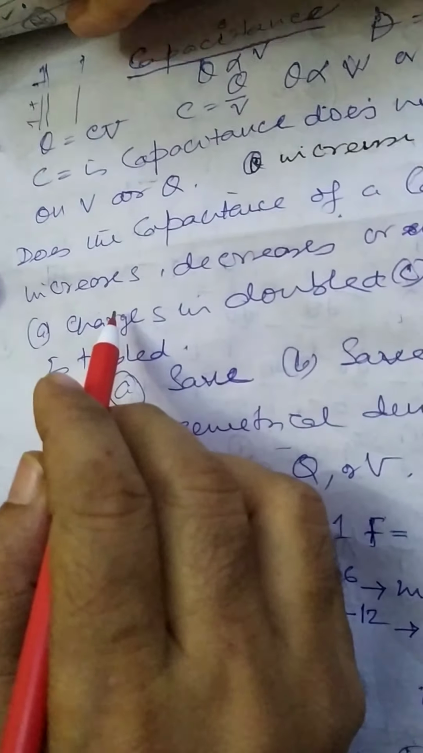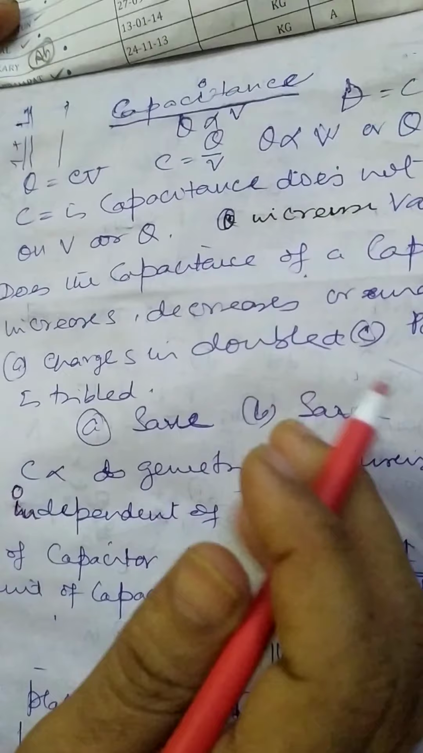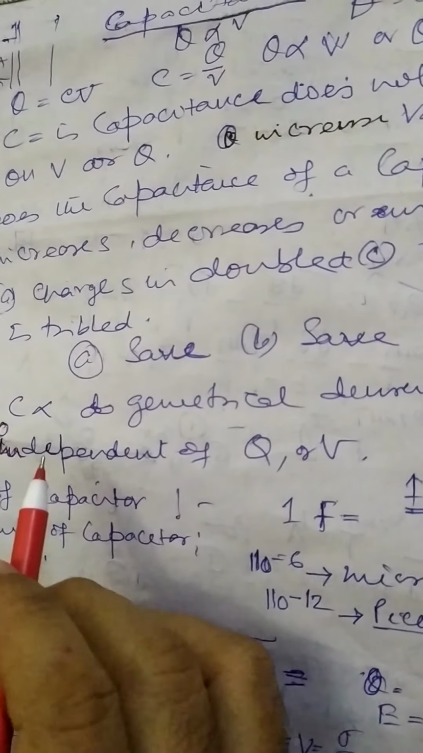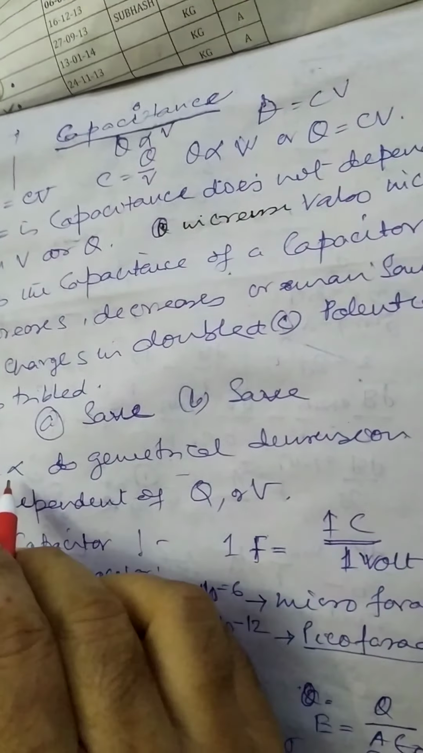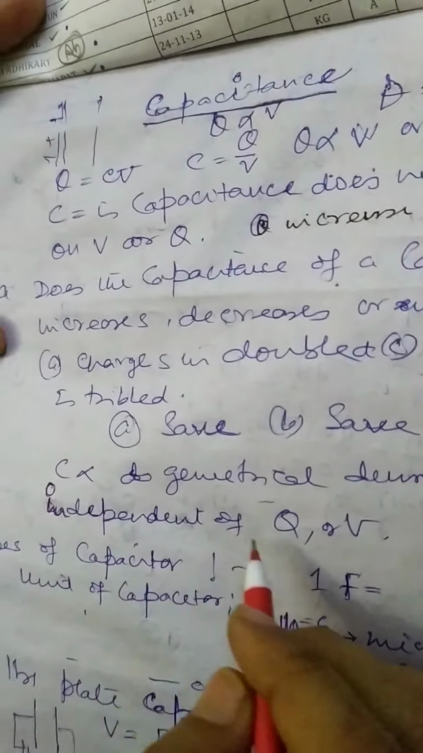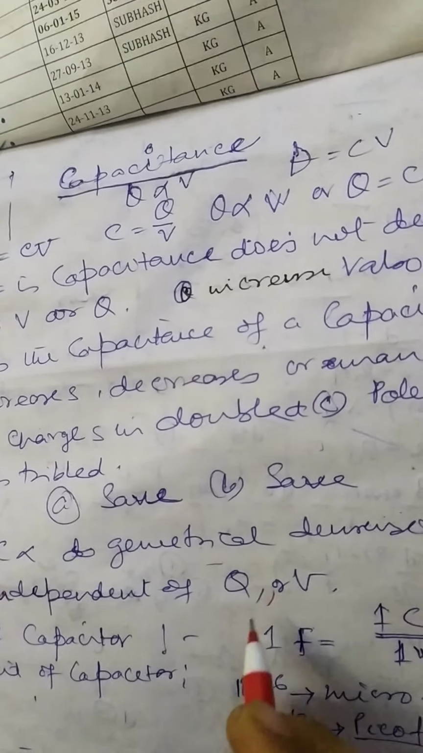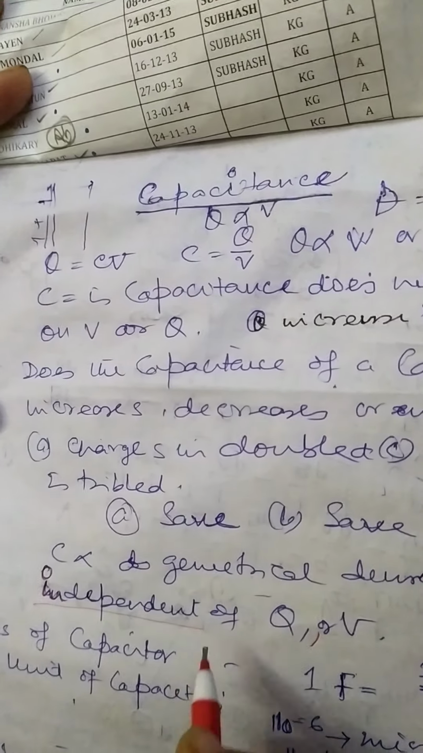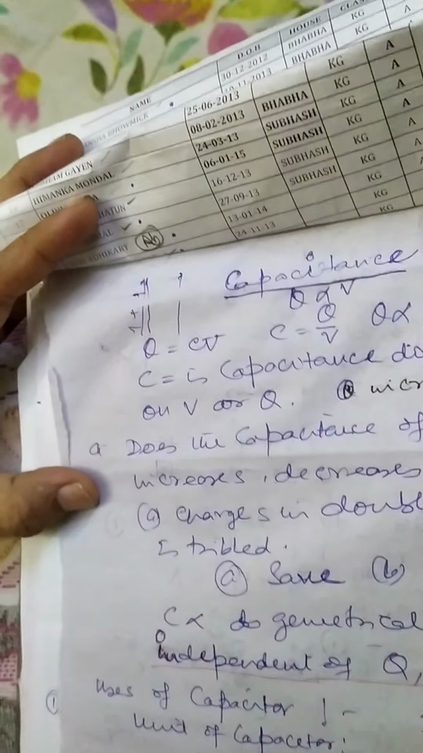the capacitance of a capacitor remains the same whether Q or V increases or decreases, because capacitance is not proportional to the voltage or charges. Capacitance is proportional to the geometric dimensions of the body. Okay, so it is independent of Q and V. This thing you should always remember, that even if Q and V are changed,